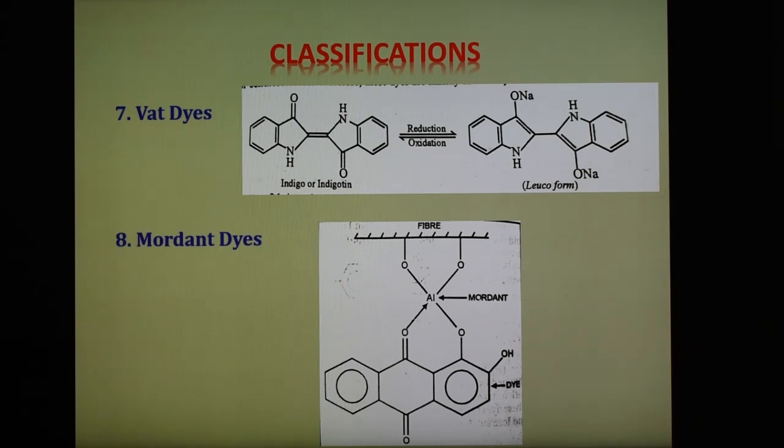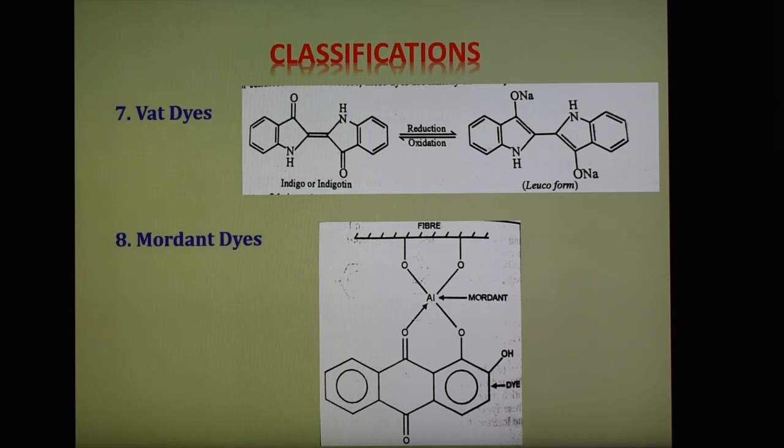Therefore, they are first reduced to a soluble colorless form. This colorless form is known as leuco form, made in a large vat with a reducing agent like alkaline solution of sodium hydrosulfite. Under these alkaline conditions, the leuco form develops affinity for cellulose fiber, and therefore these dyes are mainly used to dye cotton fibers. And the cotton fiber to be dyed is soaked in this alkaline solution and then oxidized to the insoluble colored form by exposure to the air or by some oxidizing agent like chromic acid.